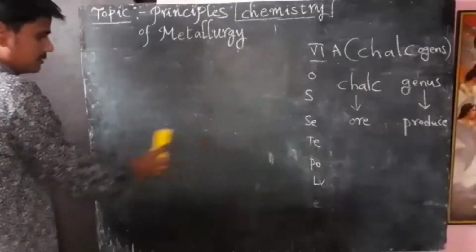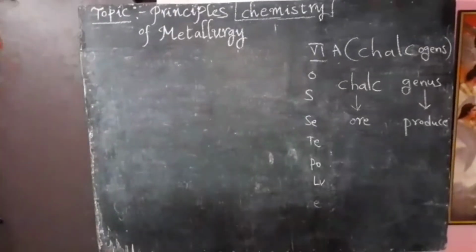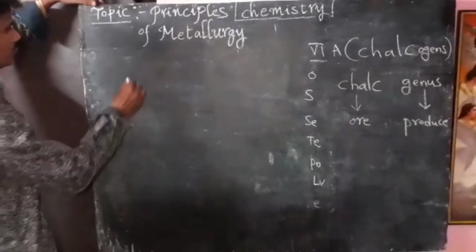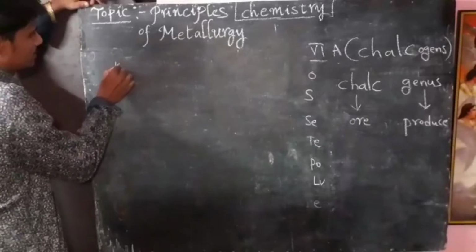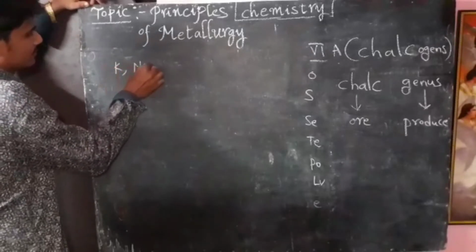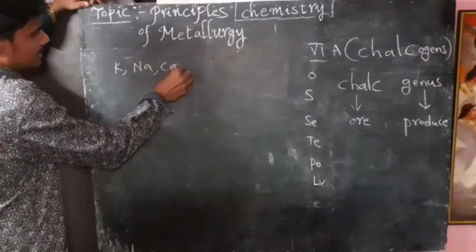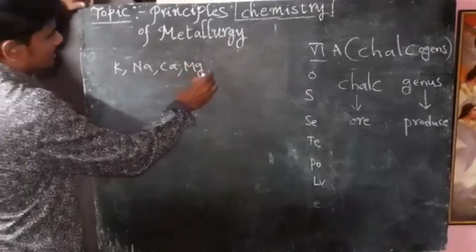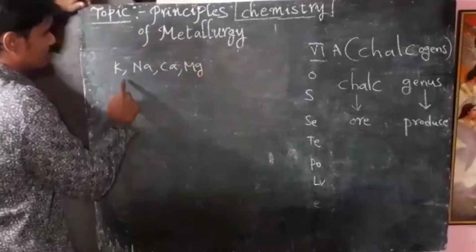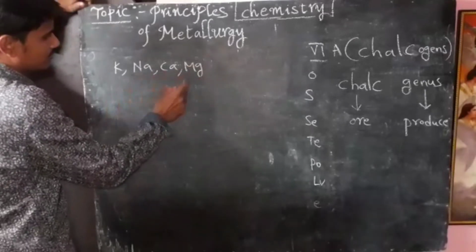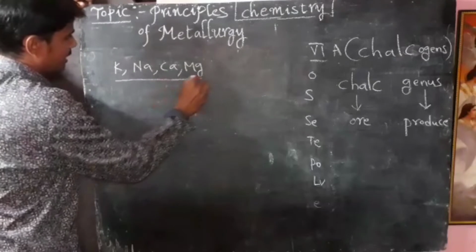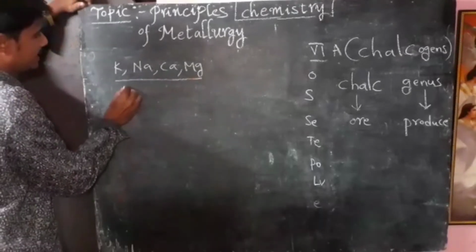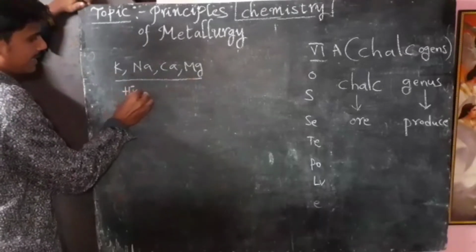Next, when you come to reactivity, we know very well about potassium, sodium, calcium and magnesium. These are called highly reactive metals.